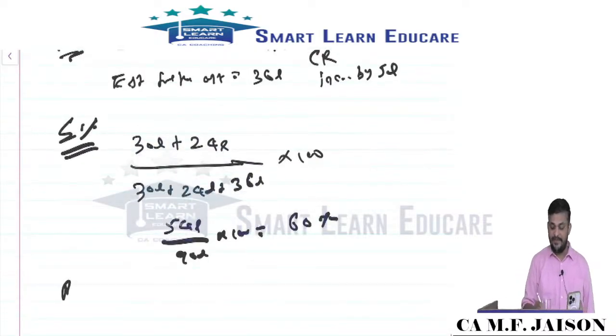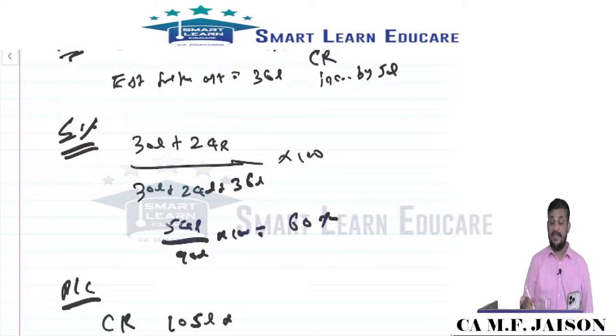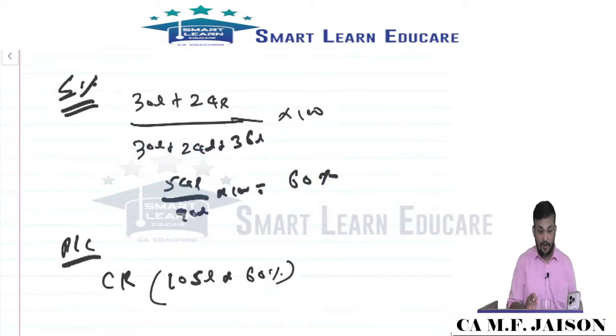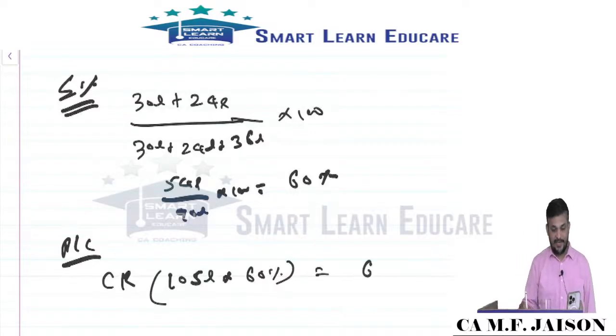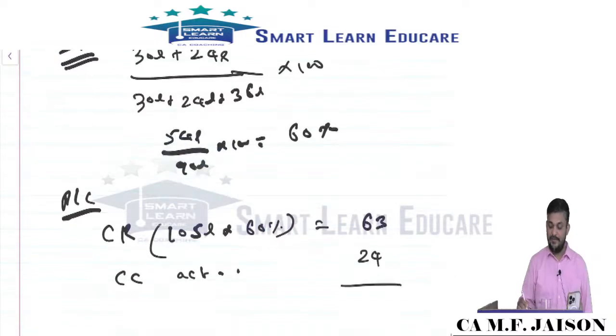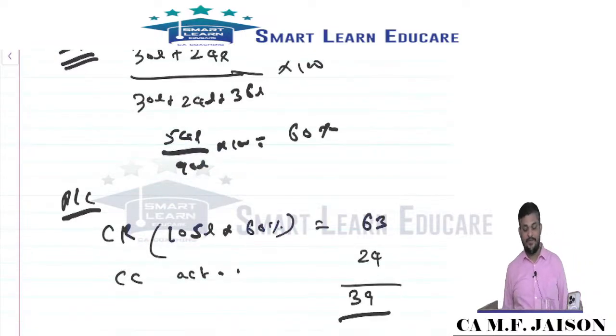How to find the profit or loss? Contract revenue equal to 105 lakhs into 60 percentage. This is called revenue of first year and second year. 63. Okay, 63. Contract cost is always actuals. Actual is only 24. So we'll give you profit of 39. Hope you understand, all of you.